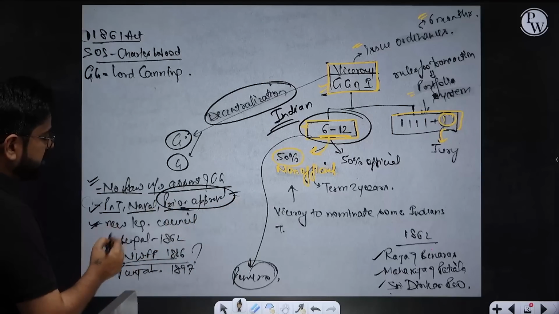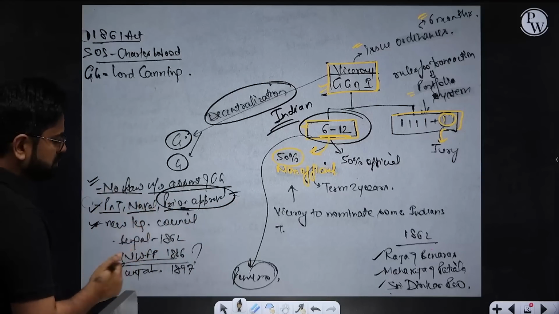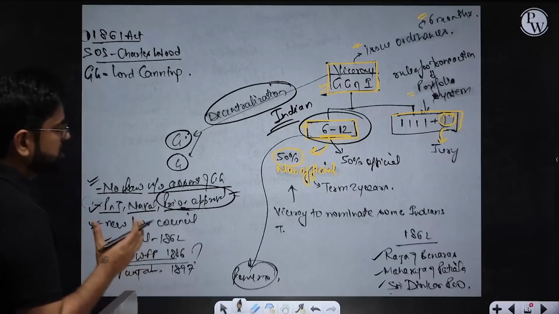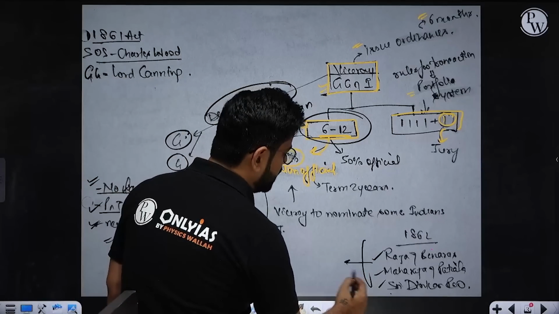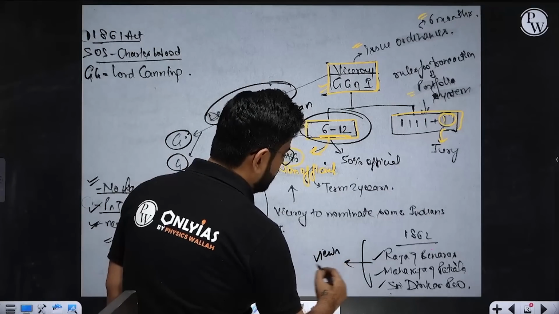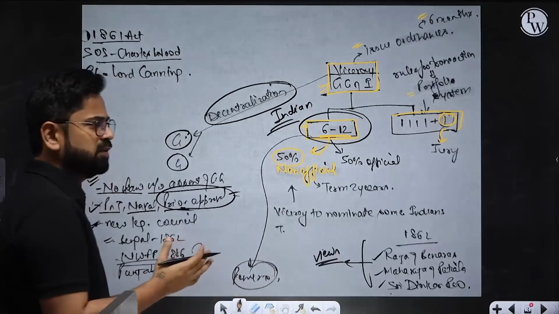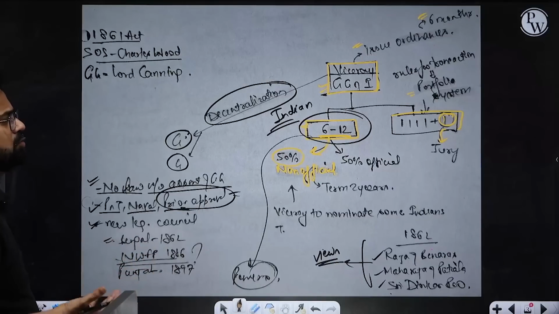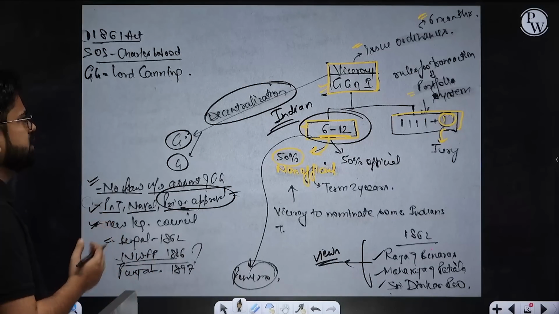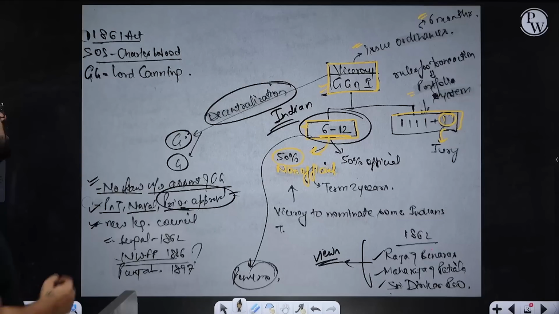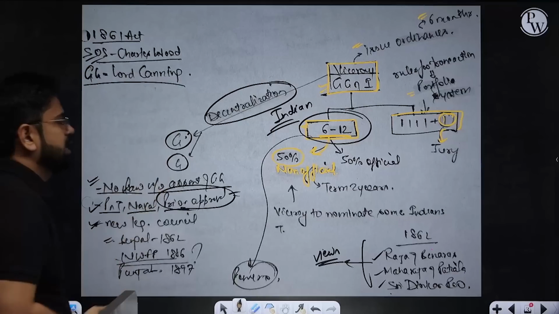Similarly, new legislative councils will be established in some provinces. For example, Bengal will get a new legislature in 1862. Otherwise, powers were limited. They could only provide their views. Whatever discussion is happening, they can only give their views. There cannot be any sort of objection or adjournment. Anything of that sort cannot happen. So this was 1861. The Secretary of State was Charles Wood and the Governor General was Lord Canning.